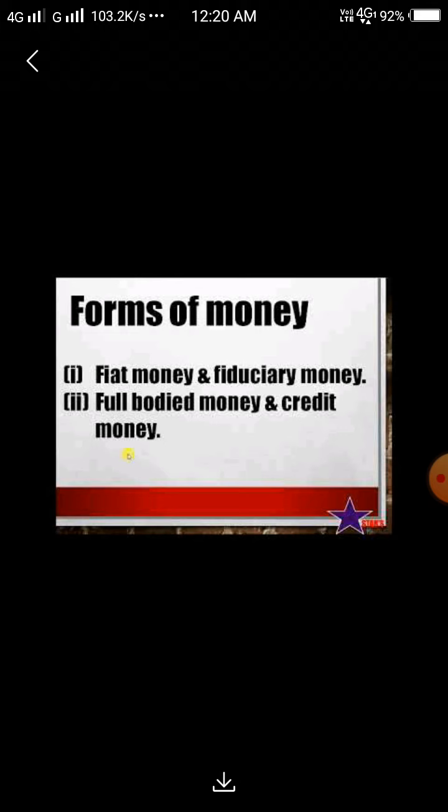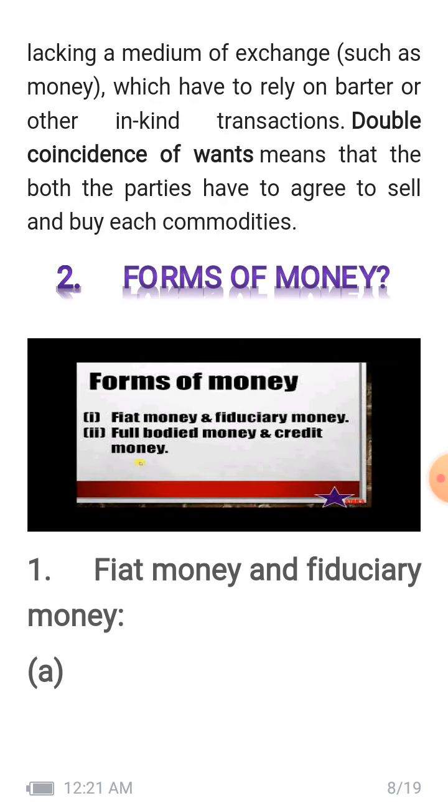Now, in this video, we understand the forms of money. The first is fiat money and fiduciary money. Second is full bodied money and credit money. Now, we understand fiat money and fiduciary money.